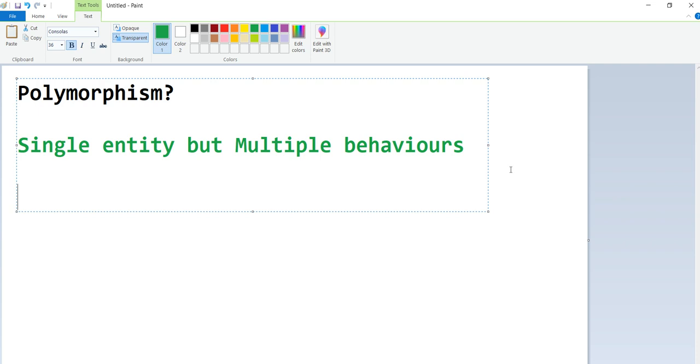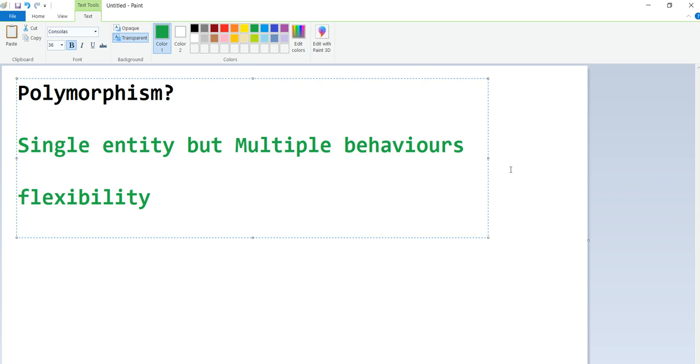So what happens if we do it like this? First, we get flexibility. Flexibility means we write the code only once, and I convert it so I can use it in multiple places for multiple things. So it can be flexible with a single entity, meaning a single code base.